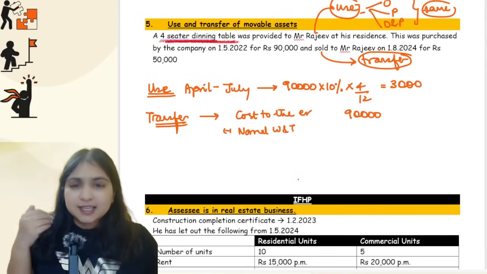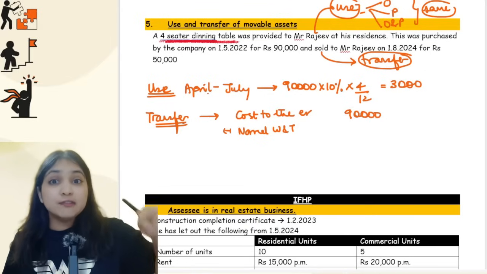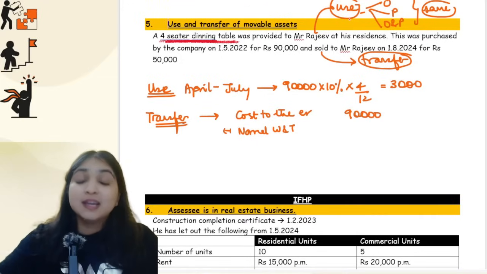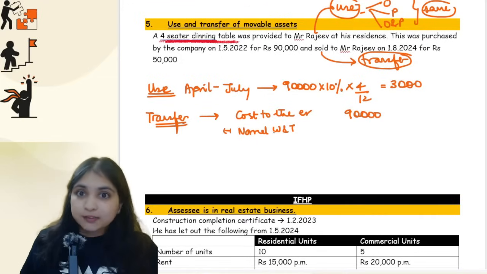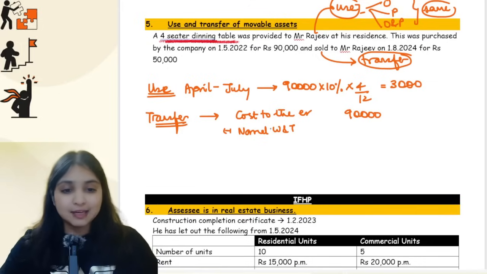Now over here, did the employer use the dining table for his business or profession? The employer has actually given it to the employee. Always remember, when the employer has given it to the employee for use, it is as if the employer is using it for his business or profession, guys. So therefore I can claim depreciation, I can claim normal wear and tear.